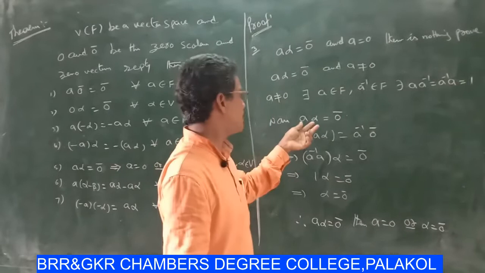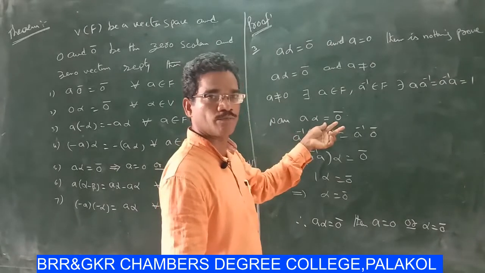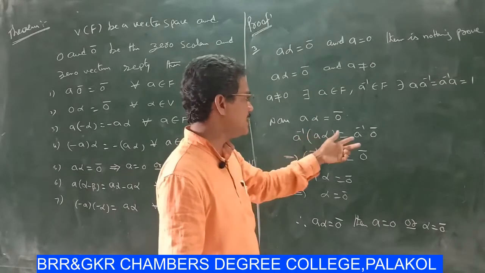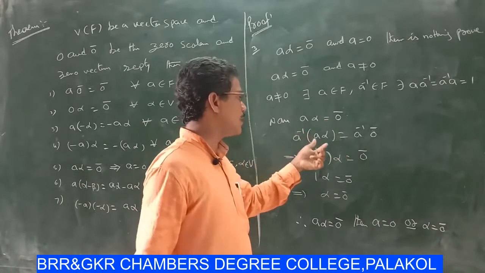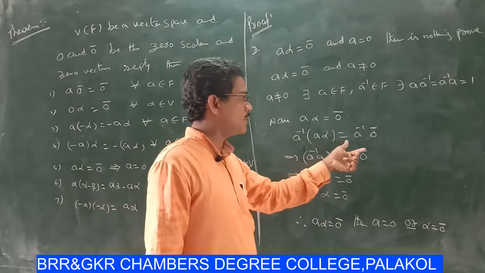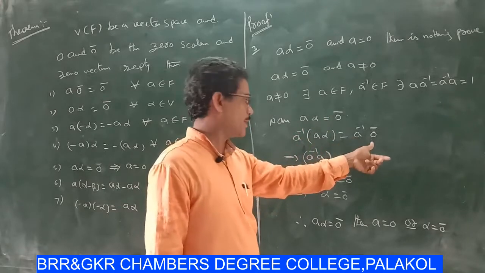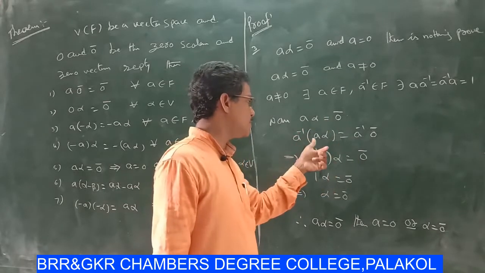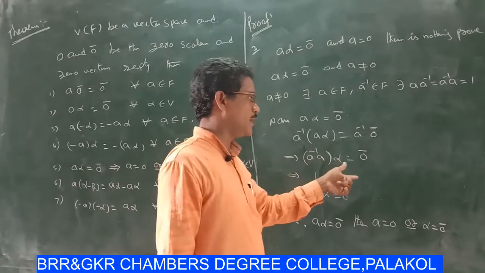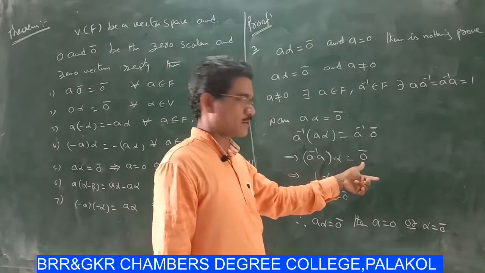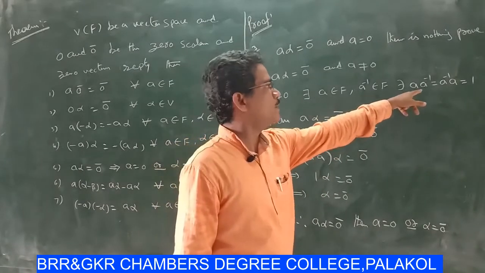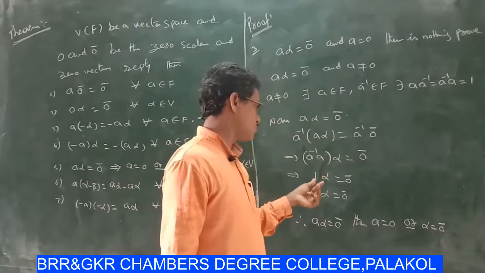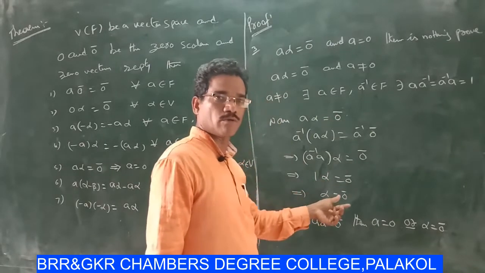Now aα = 0̄. Now pre-multiplying by a⁻¹ on both sides, then a⁻¹·aα = a⁻¹·0̄, which implies (a⁻¹·a)·α = 0̄. So by the known condition a·a⁻¹ = 1, that means 1·α = 0, then α = 0.